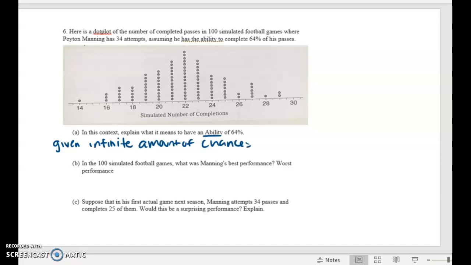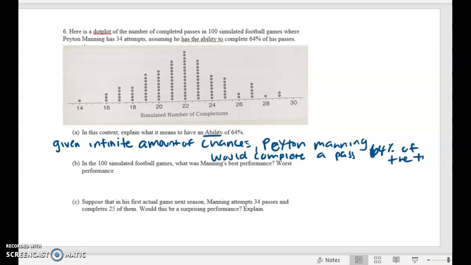that's what Peyton Manning would be able to do. So, given an infinite amount of chances, Peyton Manning would complete a pass 64% of the time. What I'm really looking for in that question is infinite amount of chances, because that's the definition of ability. It's what you can do if you're given an infinite amount of chances.